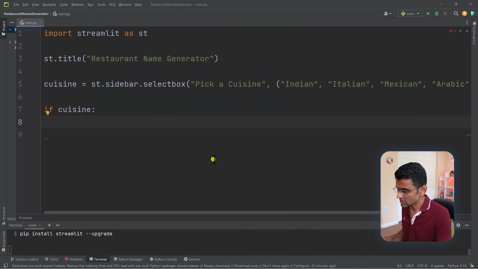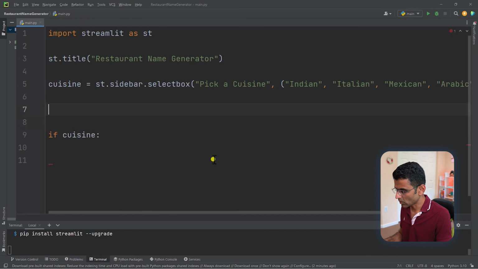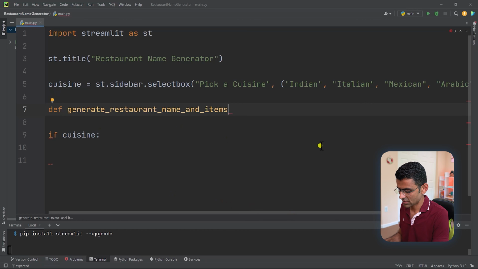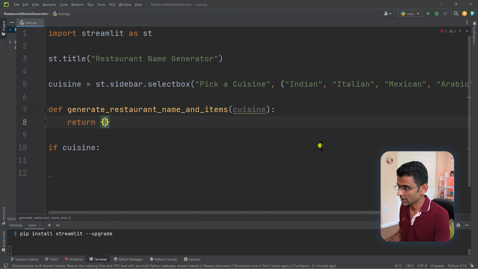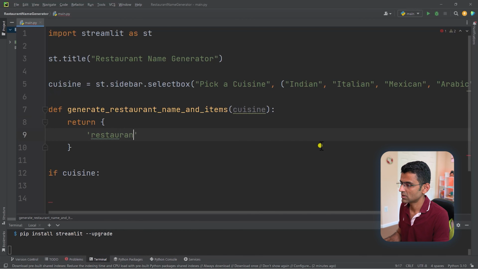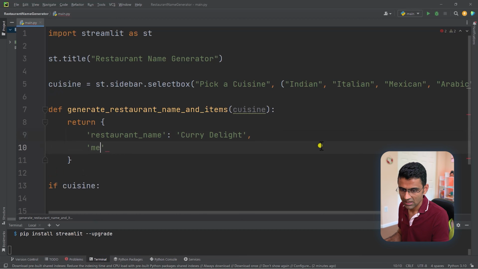For that, let me just write a dummy code here. So I will just call that function, let's say get restaurant name and items, where you supply the cuisine as input, and it returns, let's say, restaurant name. It is always a good idea to write this kind of stub function or empty function so that you can check your wiring and then you can write the actual code in that function. So let's say my restaurant name is Curry Delight and my menu items is whatever items you like.